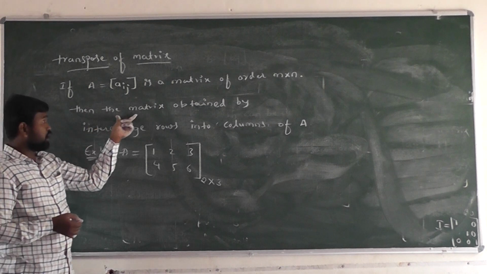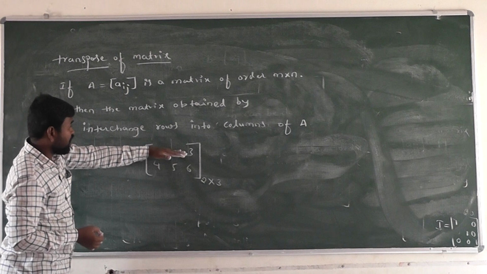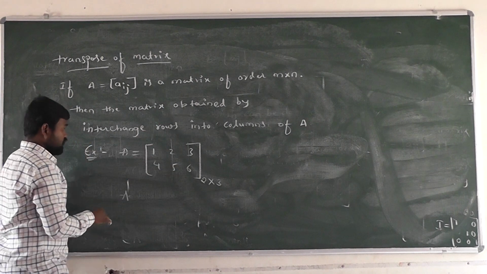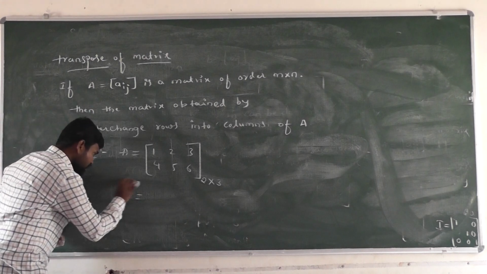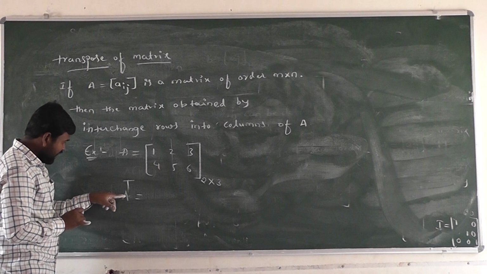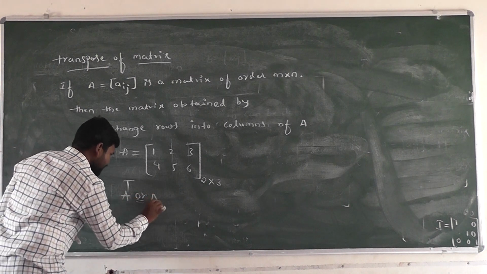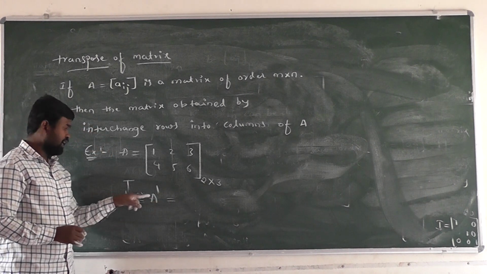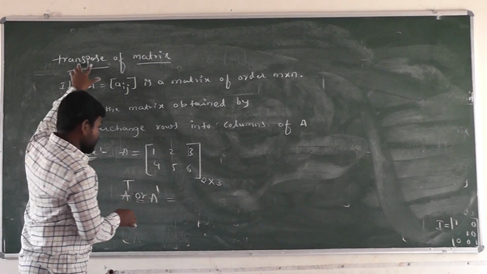Then the matrix is obtained by interchanging the rows into columns. Right? This is the first row, and this one is the second row. Here is the transpose of a matrix. Next, a transpose of the matrix is denoted by the symbol. This we have to read as A transpose or A dash. A dash is nothing but A transpose, transpose of a matrix.